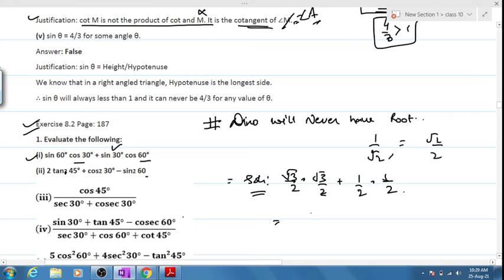So root 3 into root 3 is 3 by 4 plus 1 by 4. LCM taken, answer will be 4 by 4, which is equal to 1. This is our plain simple answer. Is it clear? I would expect you to copy this thing and then again copy this thing, and I would expect you to tell me the answer for the second and the third one.